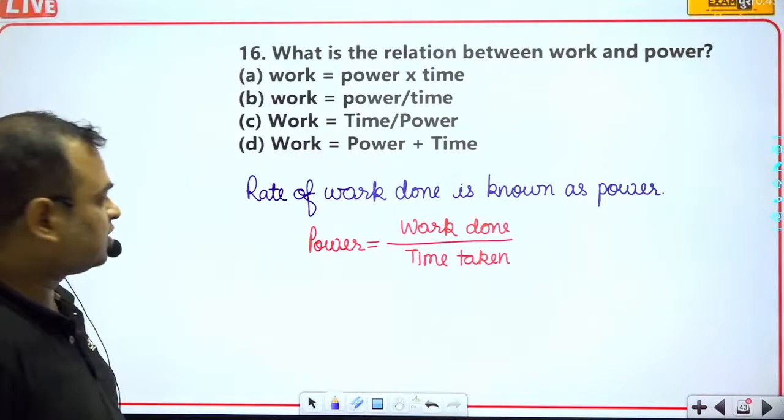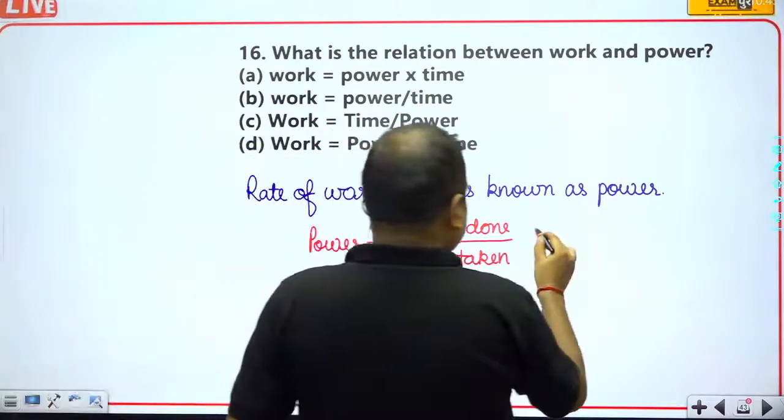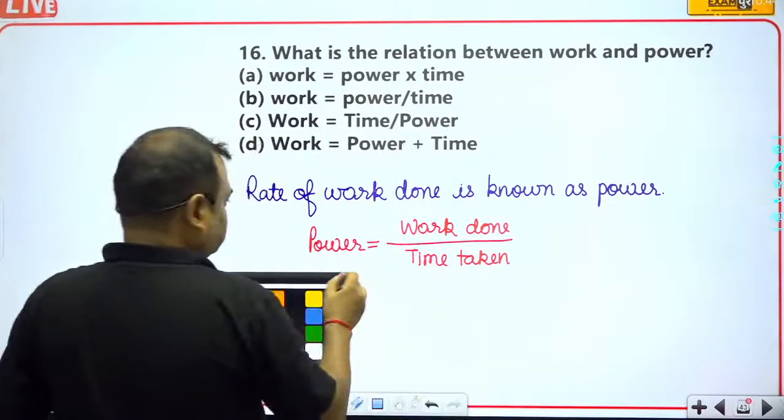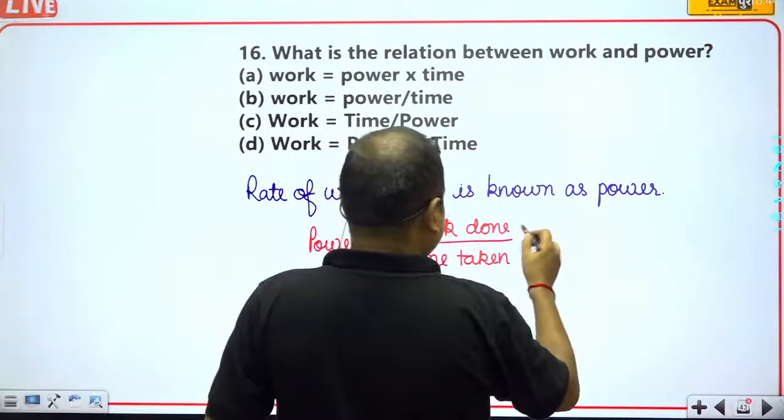So this is work done upon time taken, and the unit of work done is the joule.